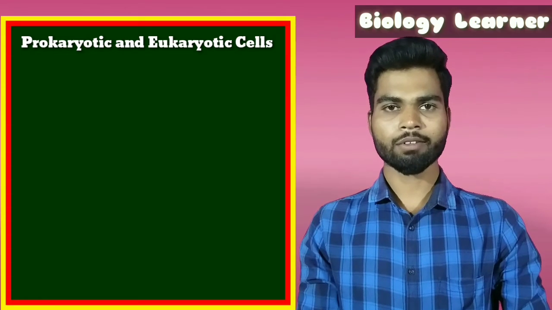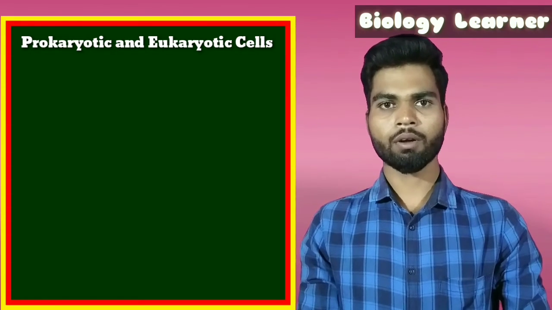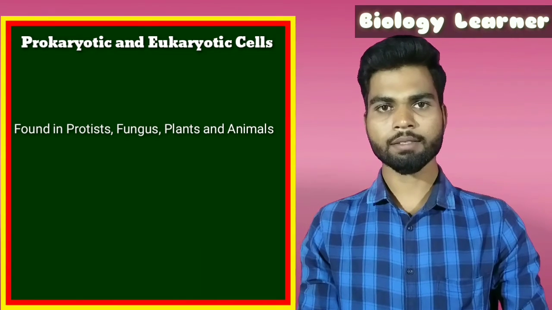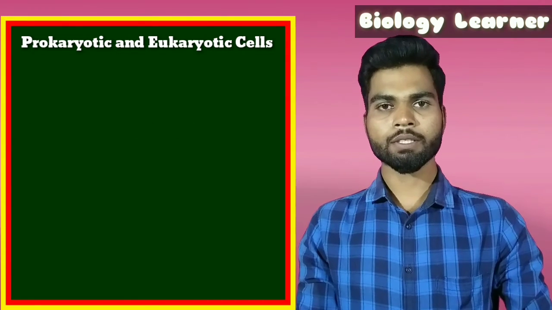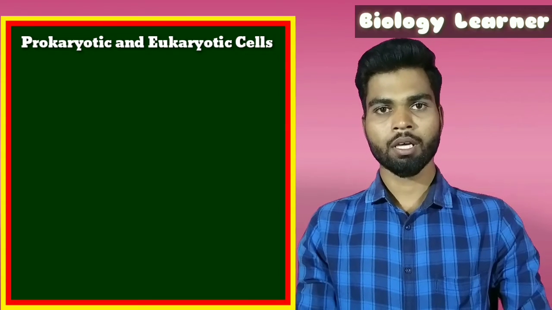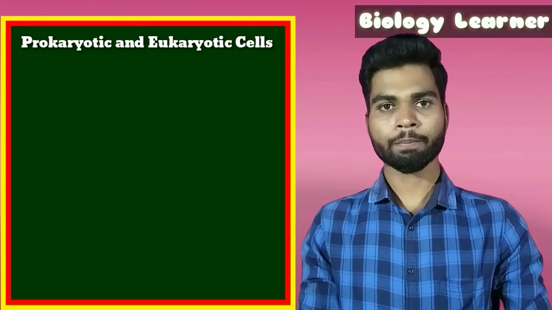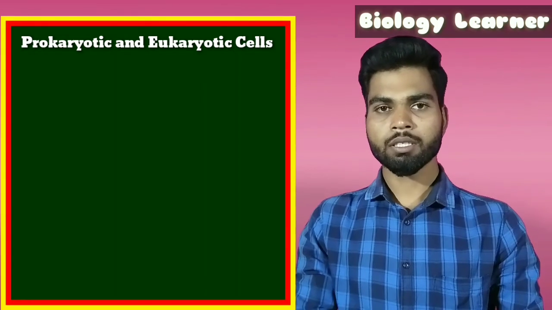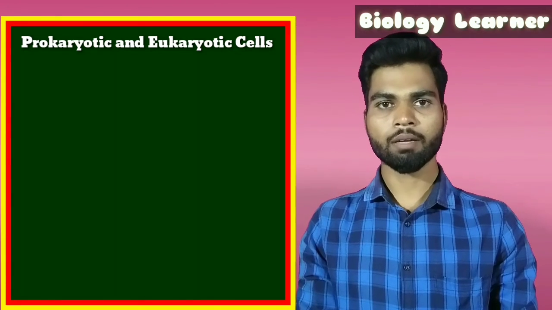Now let us learn about the eukaryotic cells. Eukaryotic cells are found in all eukaryotes like protists, fungi, plants, and animals. The shape of the eukaryotic cell is both variable and fixed. The variable type of cell is found in amoeba and white blood cells. The fixed type of cell is found in most of the plants and animals.